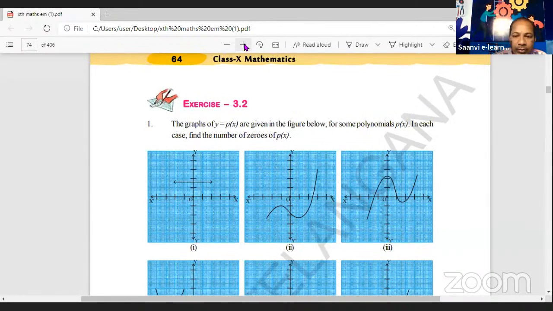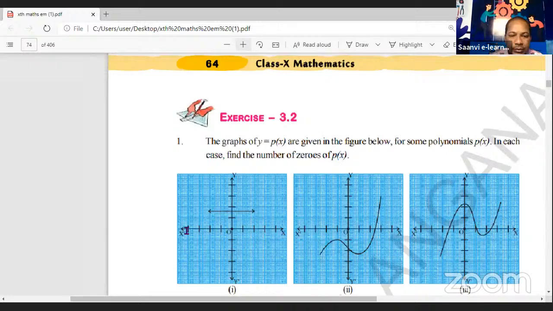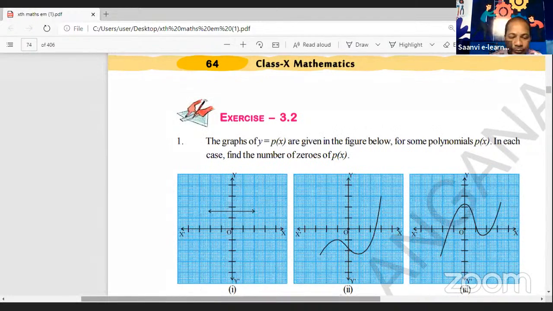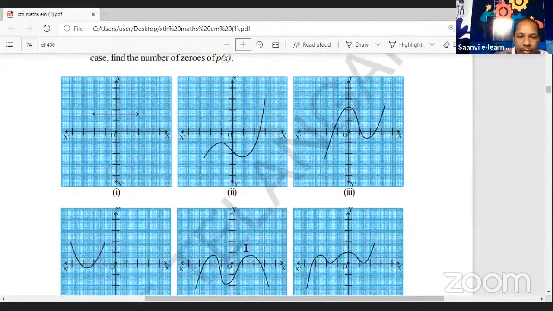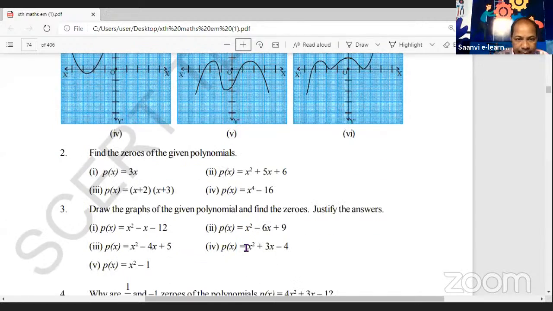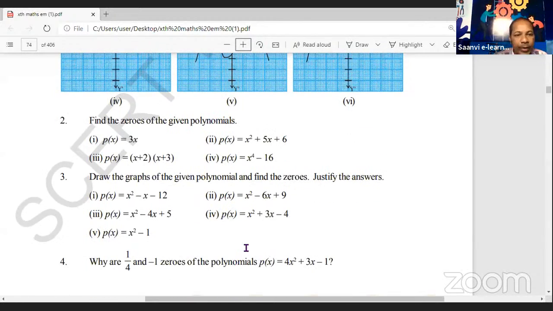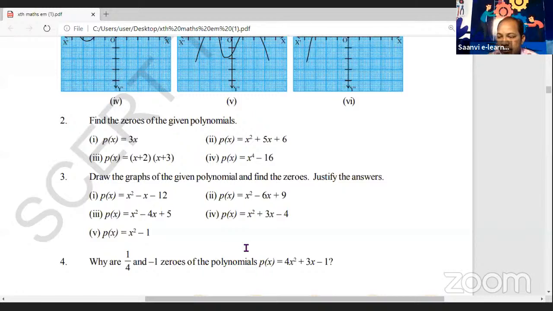Okay. Do you have an idea about factorization? Okay, once again we recall factorization. See children, the second bit asks: find the zeros of the given polynomials. Okay, find the zeros of the given polynomial. See, the first question given is P of x is equal to 3x. P of x is equal to 3x.